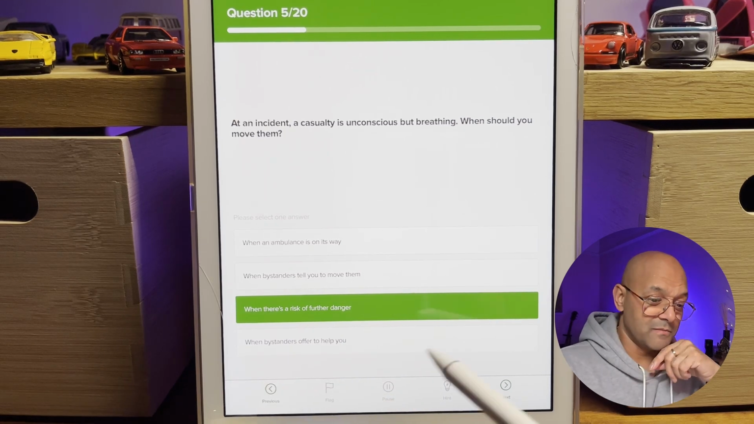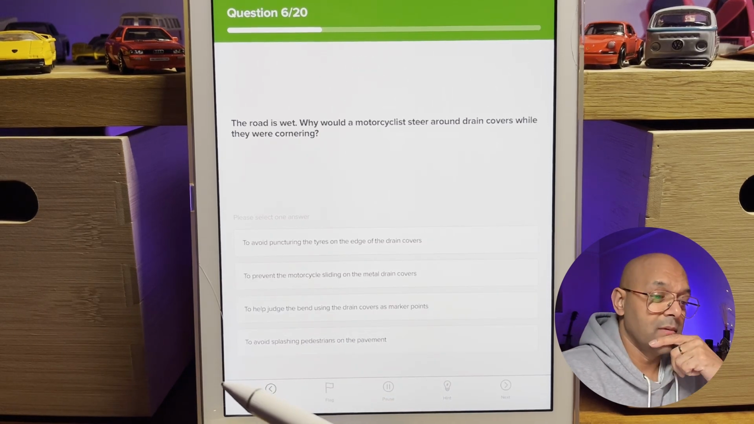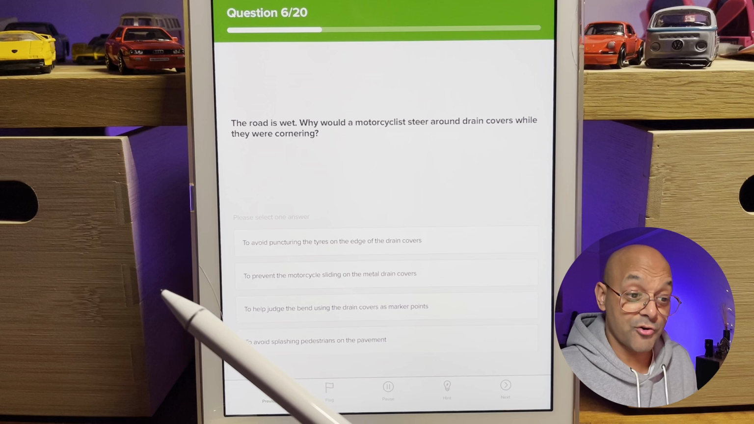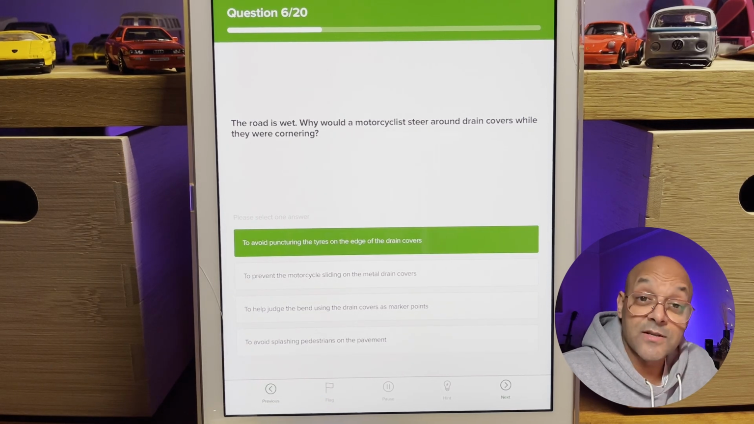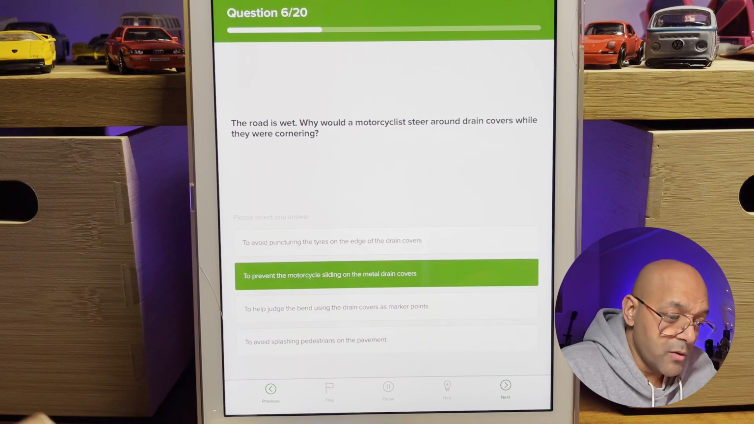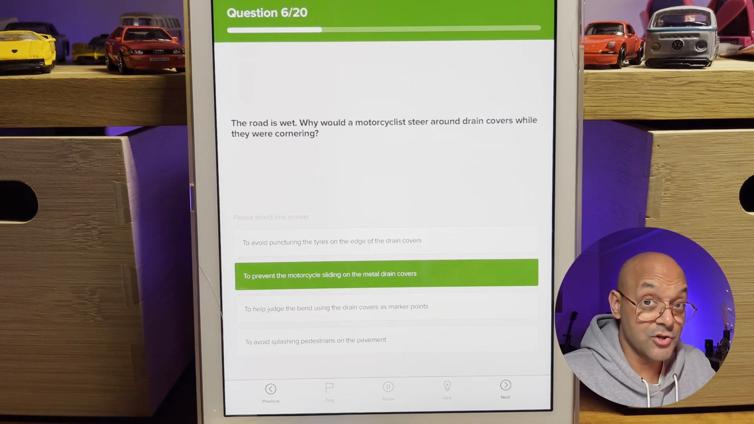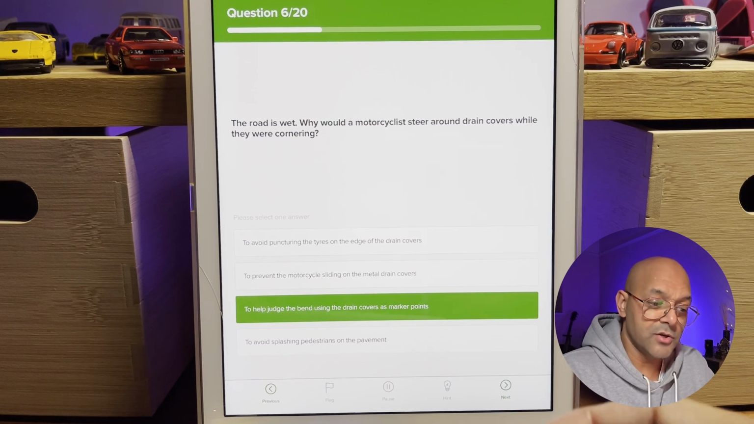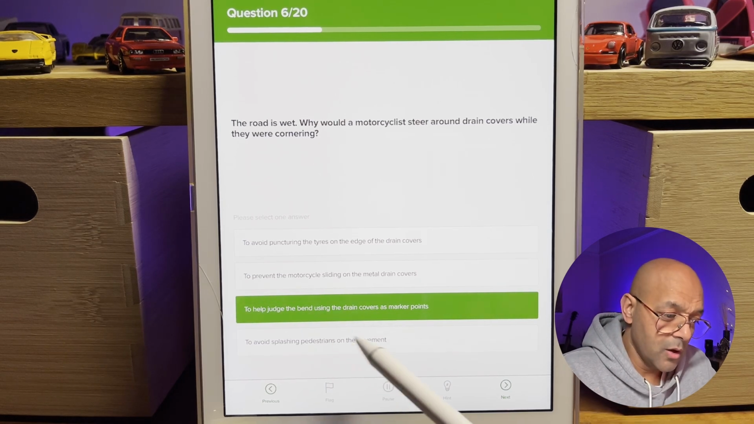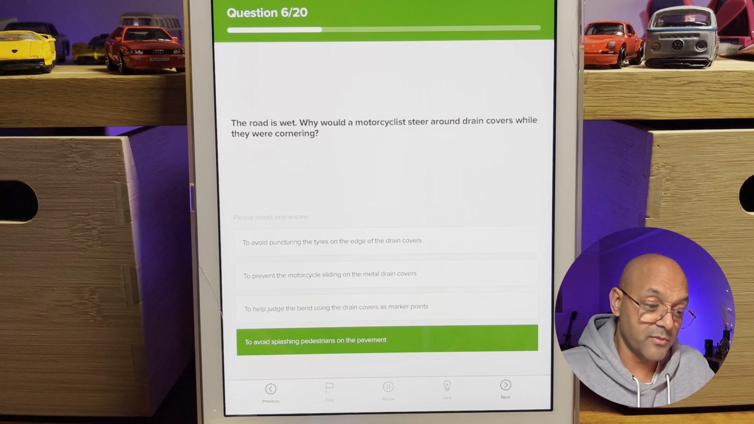Let's get into the next question. Question number 6. The road is wet. Why would a motorcyclist steer around drain covers while they were cornering? Is it to avoid puncturing the tires on the edge of the drain covers? To prevent the motorcycle sliding on the metal drain covers? That's a good hint there. To help judge the bend, use the drain covers as marker points, or to avoid splashing pedestrians on the pavement.